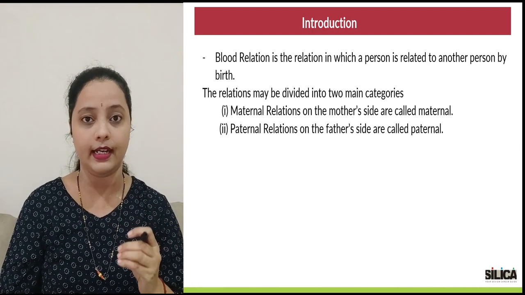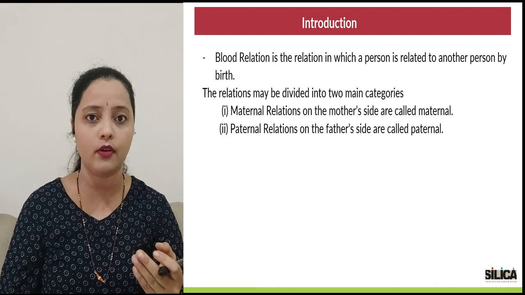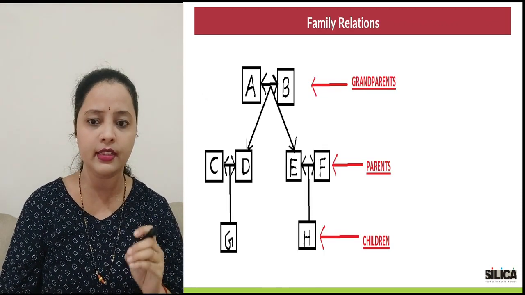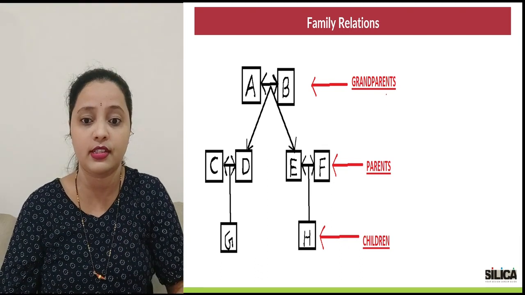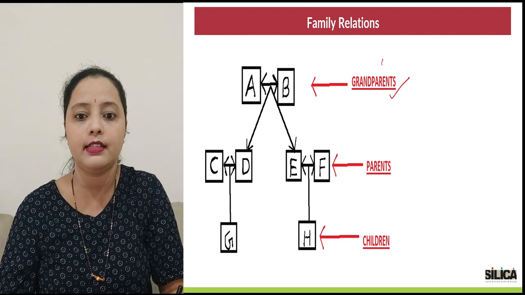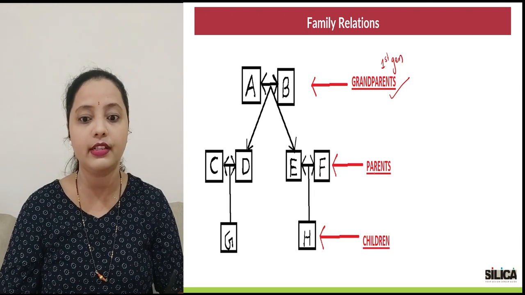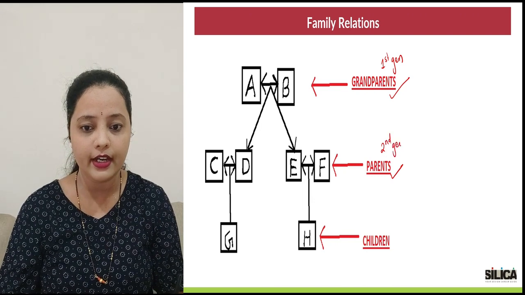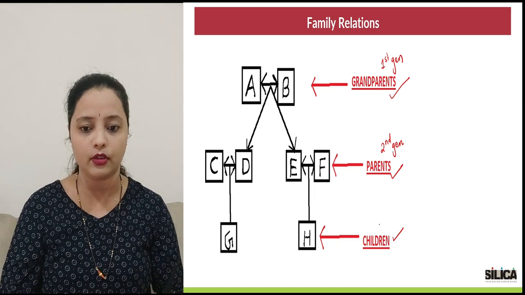So to understand that, let's have a default family tree and understand the relations. This is a family tree that I have made. In this family tree, you would see 3 generations. What do I mean by 3 generations? The generation that I have termed as grandparents, let us take this as the first generation, followed by the second generation, that is the parents' generation. And finally we come to the third generation, that is where the children exist.